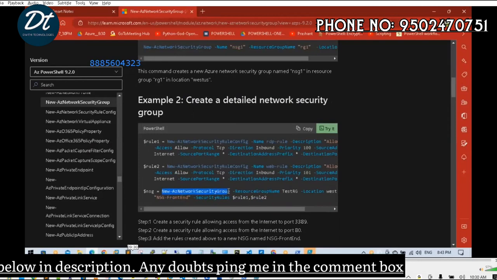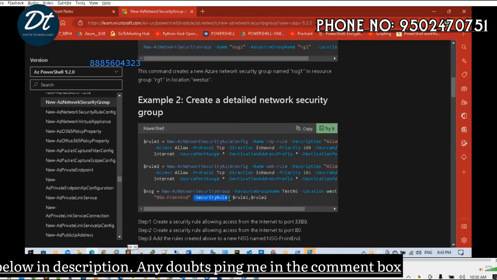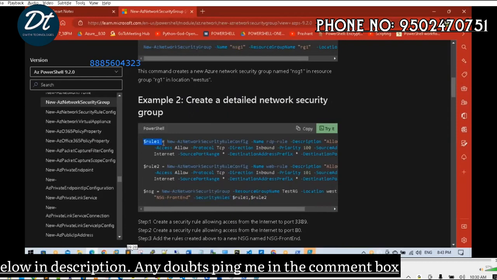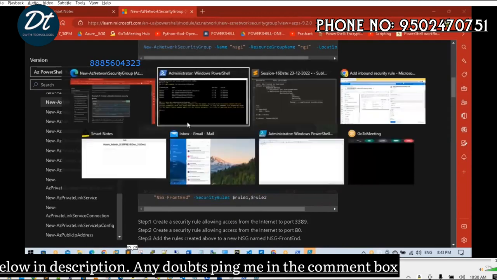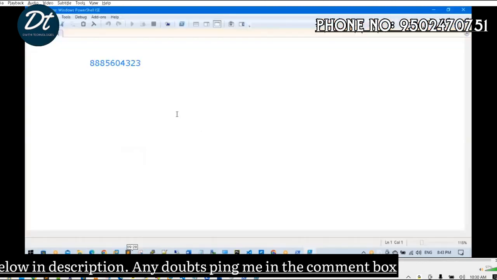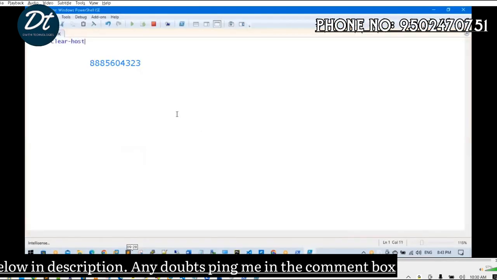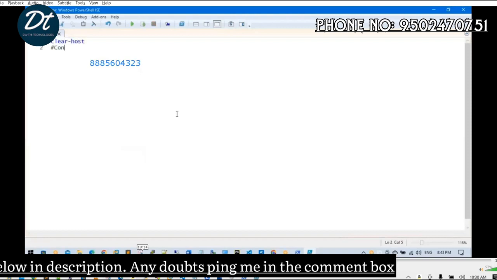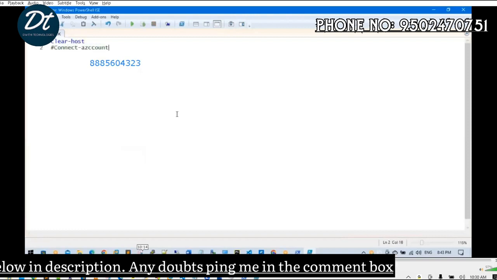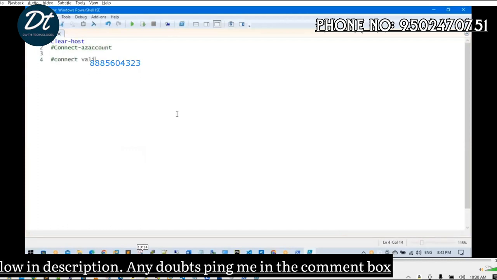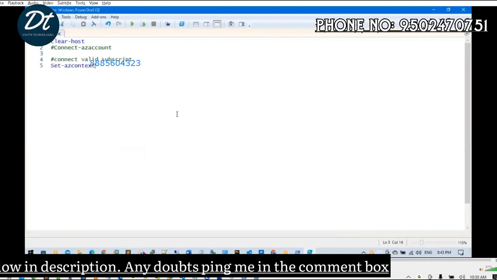First we are creating a role group, and here attaching this variable role1. Role1 is nothing but this one. We will see it in a different way instead of this one. So clear host, connect to your account and connect to a valid subscription, set the AZ context and subscription.